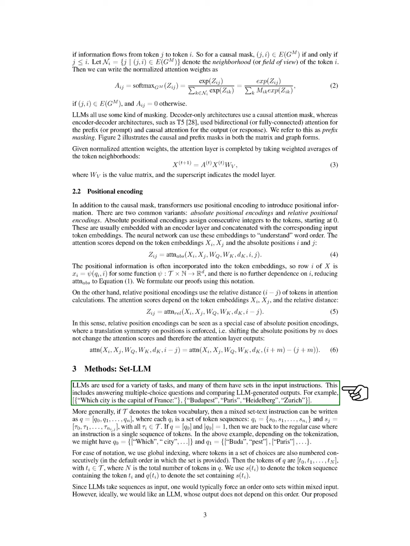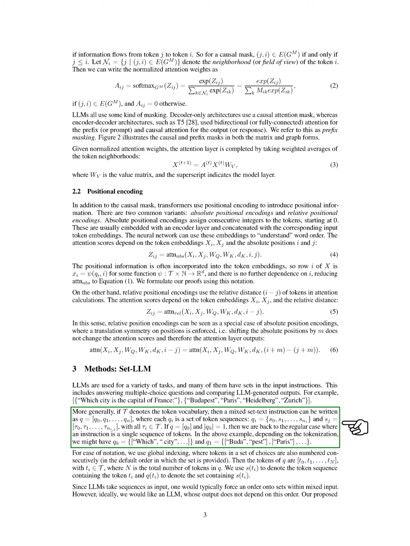Large language models, LLMs, are used for various tasks, often involving sets in the input, such as answering multiple-choice questions. For instance, we might have a question about the capital of France with options like Budapest, Paris, Heidelberg, and Zurich. We can represent a mixed set text instruction as a sequence of token sets. If we have just one set, we revert to a standard instruction with a single token sequence.